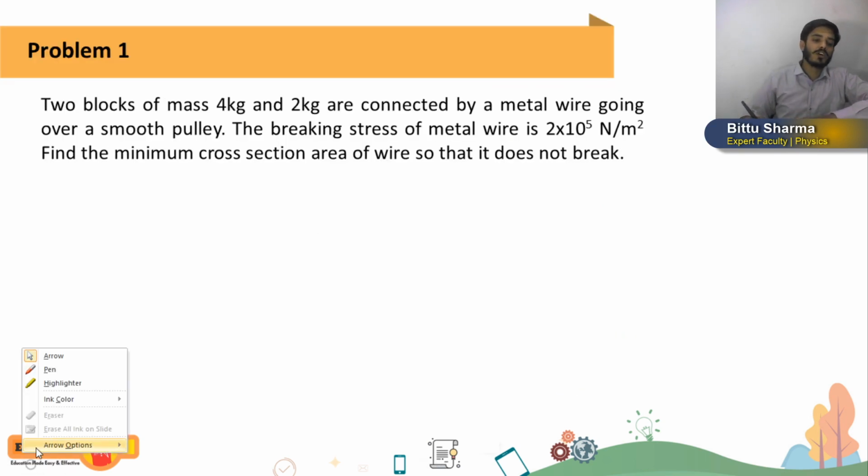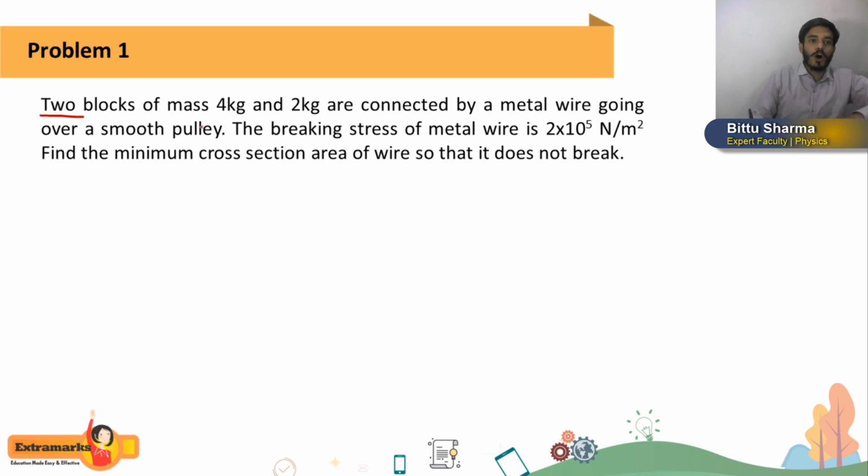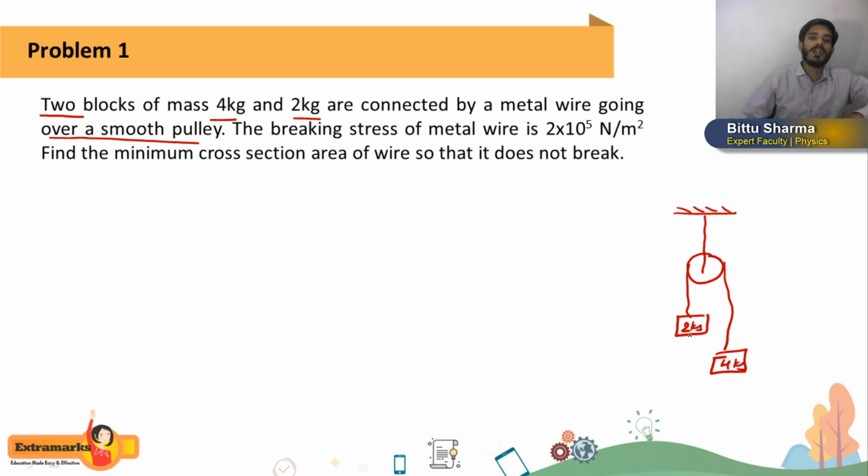Now based on these concepts, I have one very good numerical for you. What they are saying: two blocks of mass 4 kg and 2 kg are connected by a metal wire going over a smooth pulley. Okay, so first I will draw a diagram here. We have a pulley connected by a string, and that string is fixed to the roof. Now another metal wire is connected to two blocks of masses 2 kg as well as 4 kg.